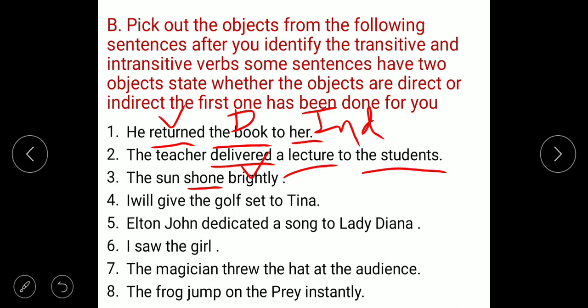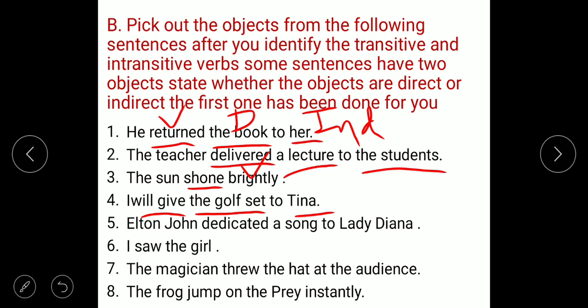So it is an intransitive verb. I will give the golf set to Tina. Will give is the transitive verb. What I give? The golf set. Golf set is the direct object. To whom? Tina. Tina is the indirect object.